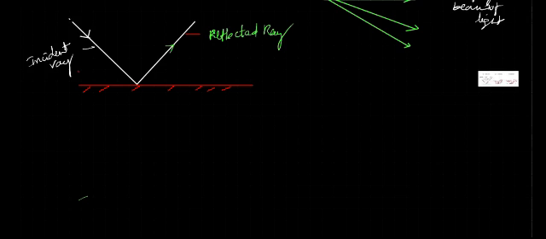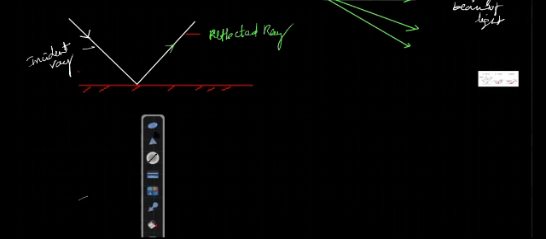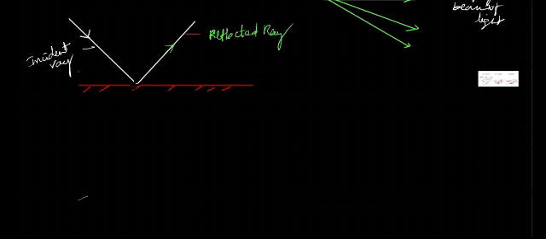Now see, this is the incident ray. After incident, it bounces back in the same medium. This is called the reflected ray. Now I'm drawing one line that is perpendicular to this plane mirror. Observe carefully. This is a perpendicular to this plane mirror. It's O, it's N. This is called the normal.